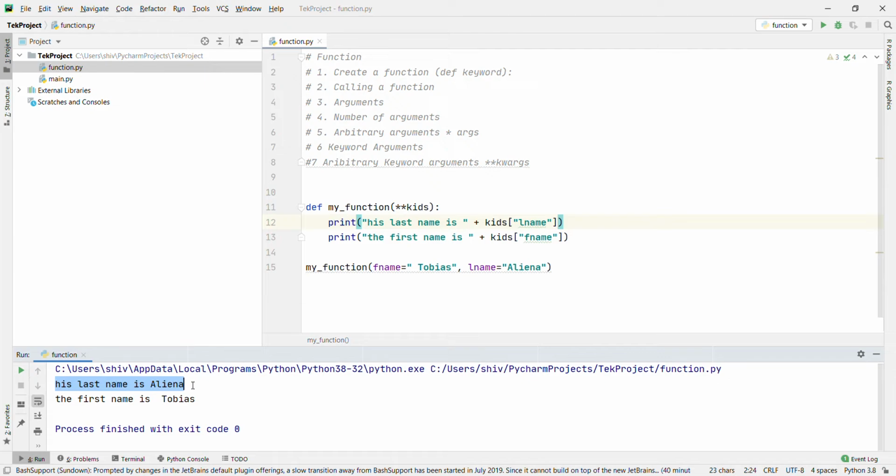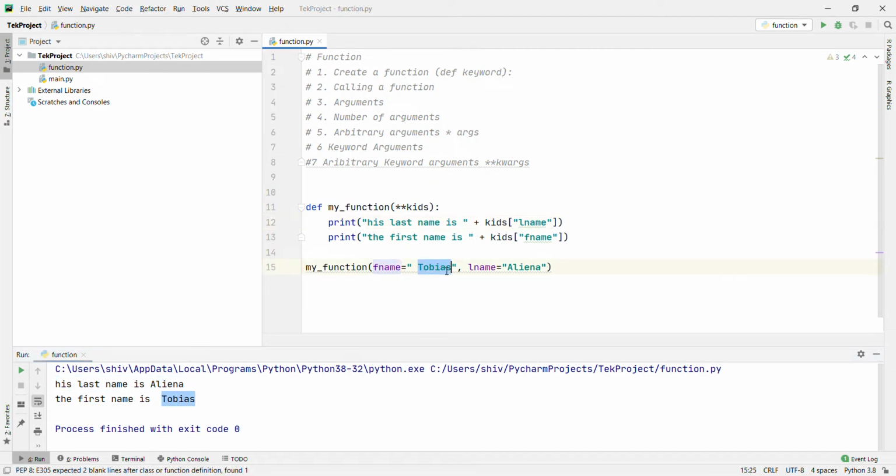His last name is Elena and the first name is Tobias. Okay, this is key, this is value, this is key, this is value. And kid is taken as a list, and in the list basically is a dictionary. In the dictionary this is key and this is value, like that. Okay, this is clear now.